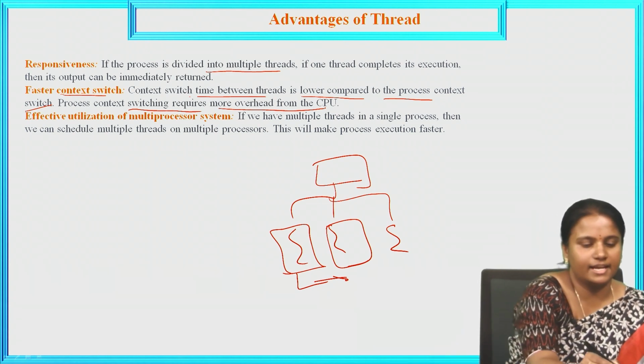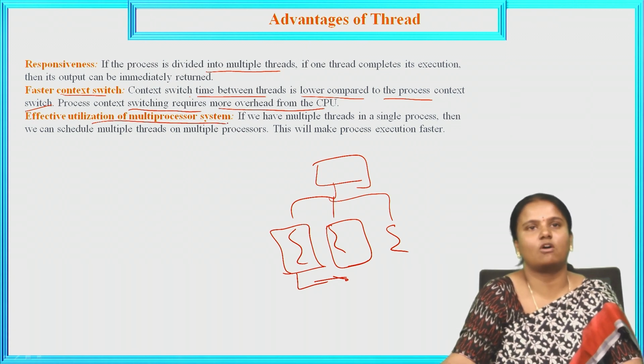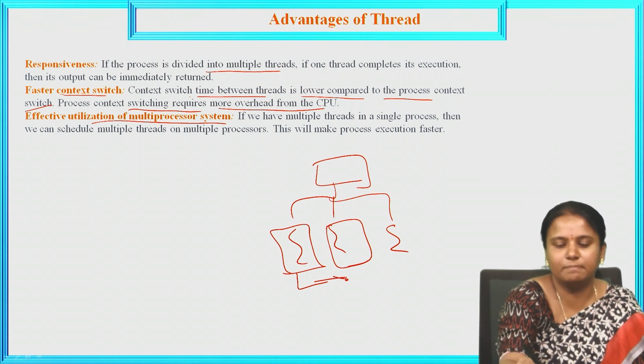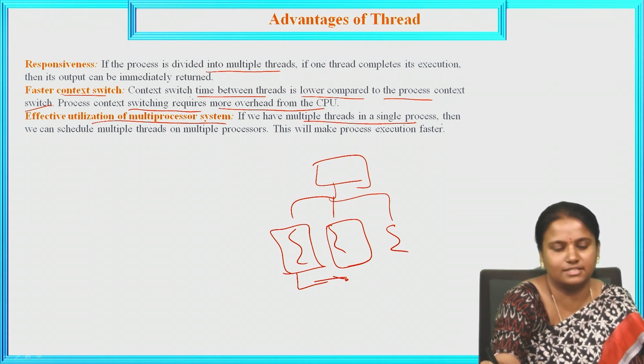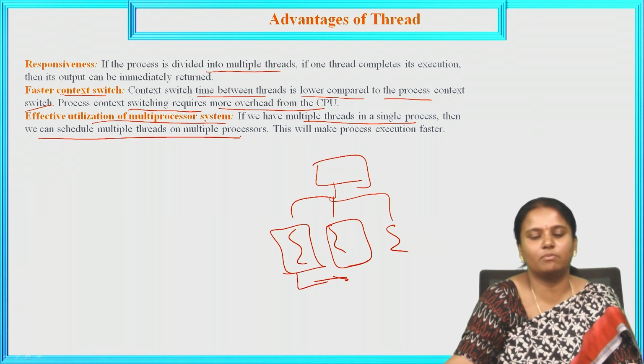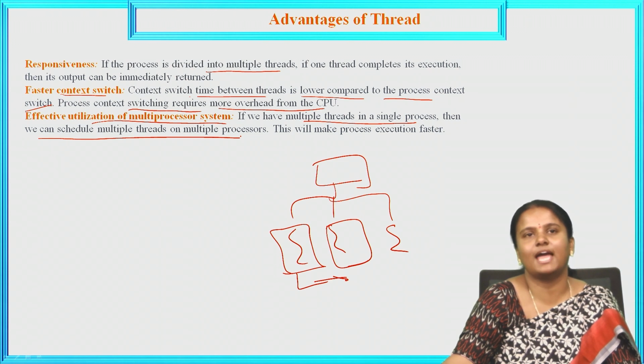Next, effective utilization of multiprocessor systems. How are we going to utilize the multiprocessor system? If we have multiple threads in a single process, then we can schedule multiple threads on multiple processors. So how are they going to be scheduled?